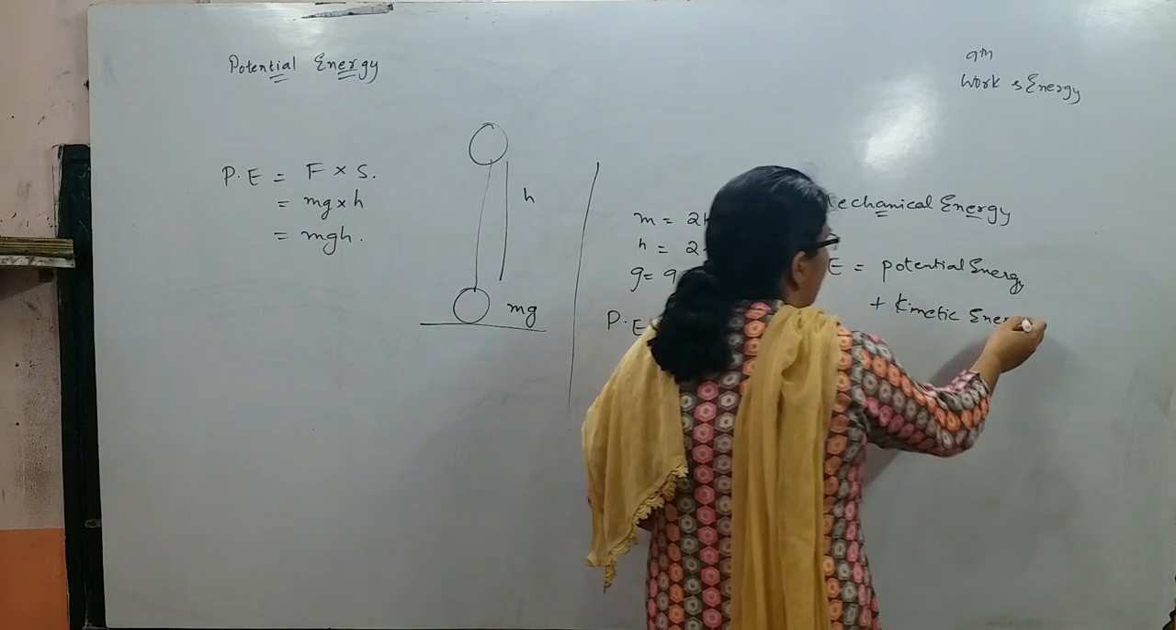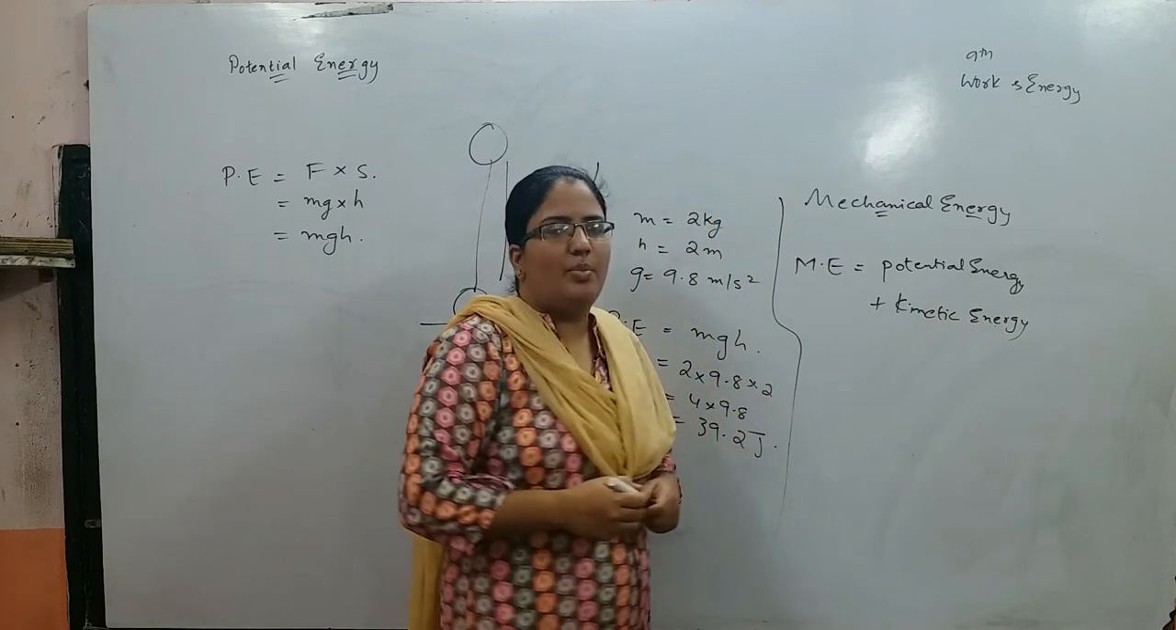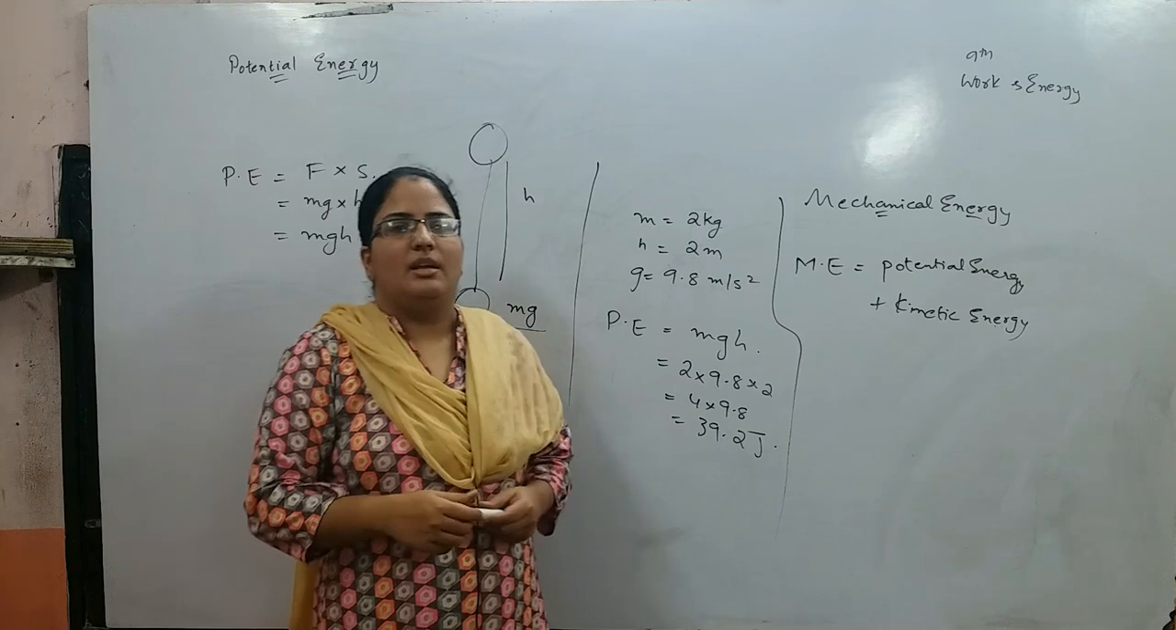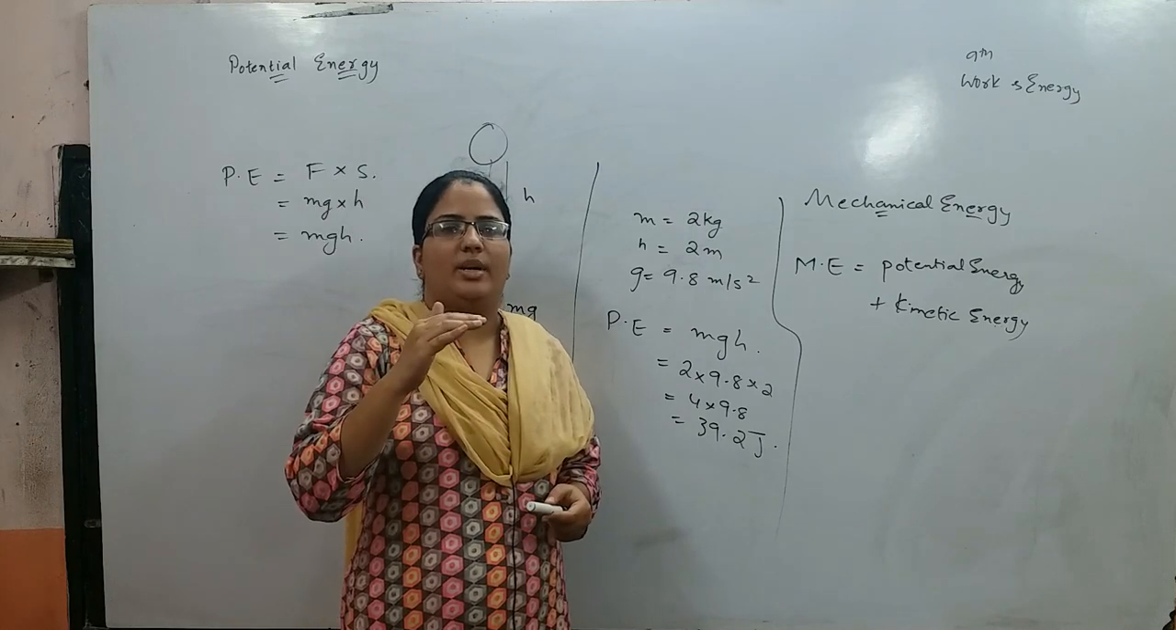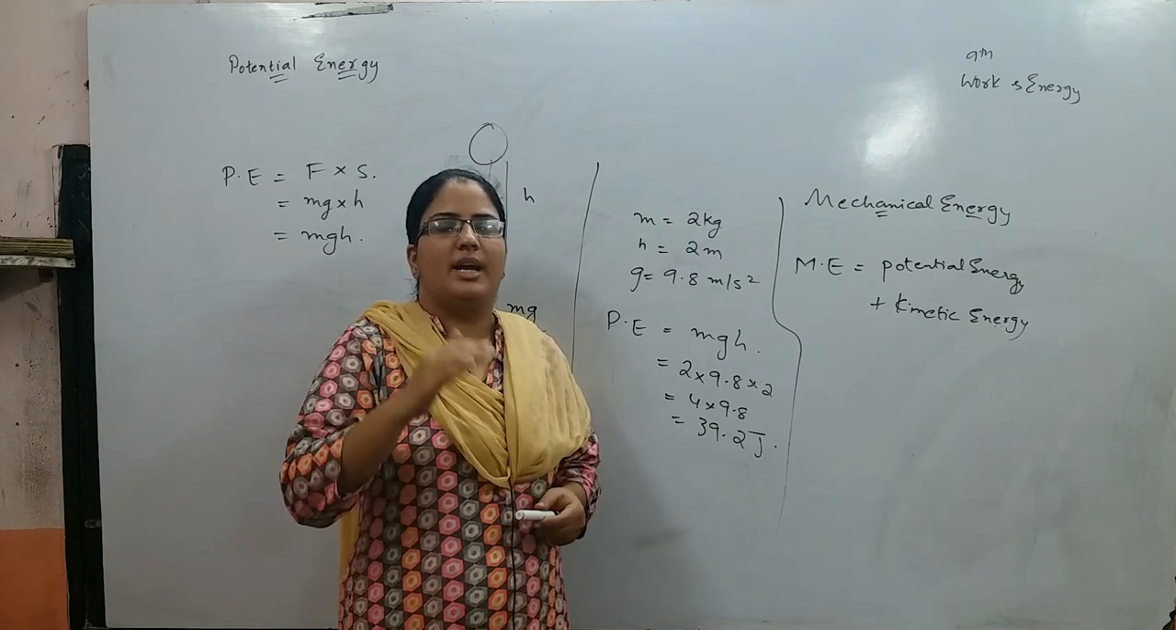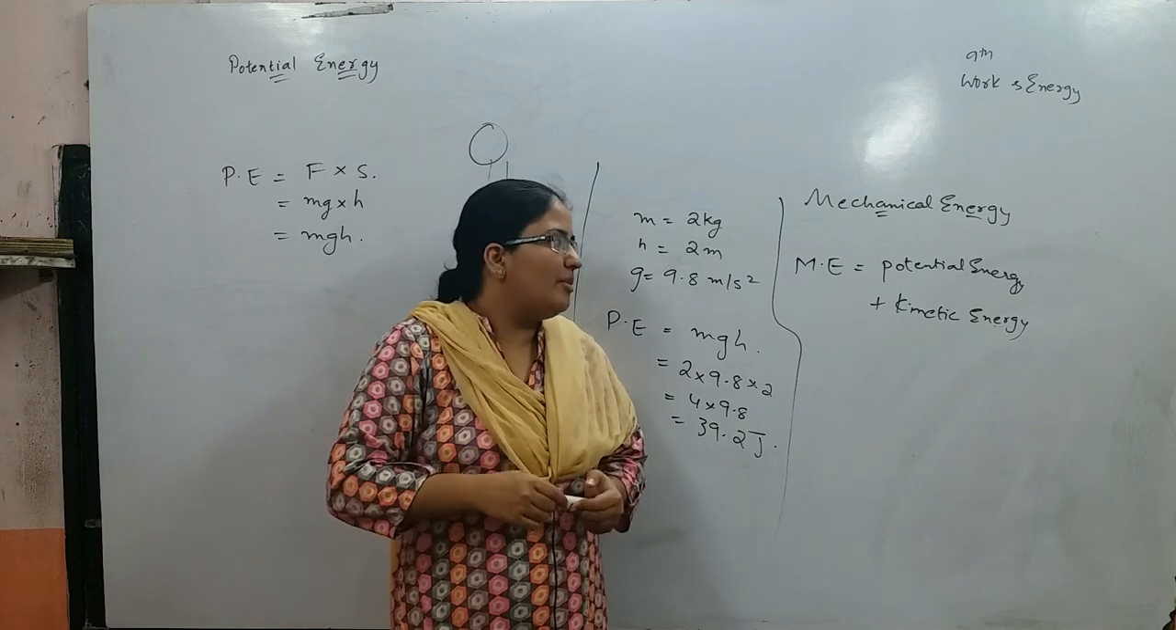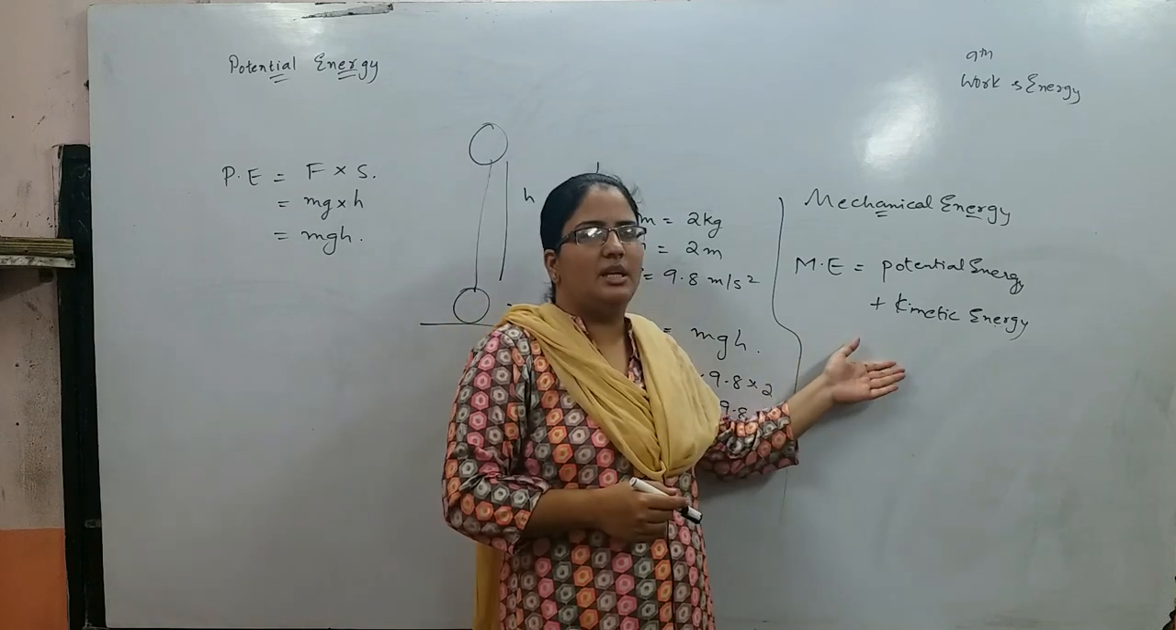When the aeroplane is at rest on the ground, it has no potential energy and no kinetic energy. When the same aeroplane is flying above, it has both potential energy due to its height and kinetic energy. So the sum of potential energy and kinetic energy is called mechanical energy.